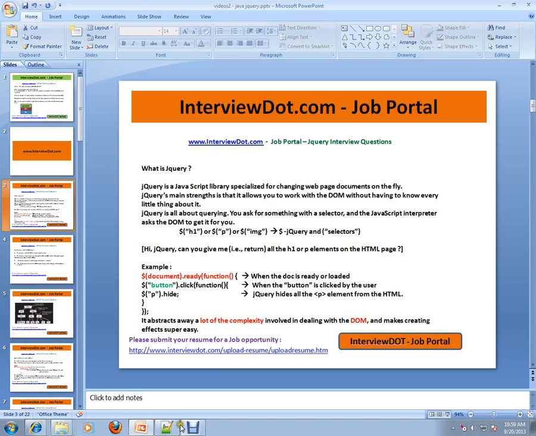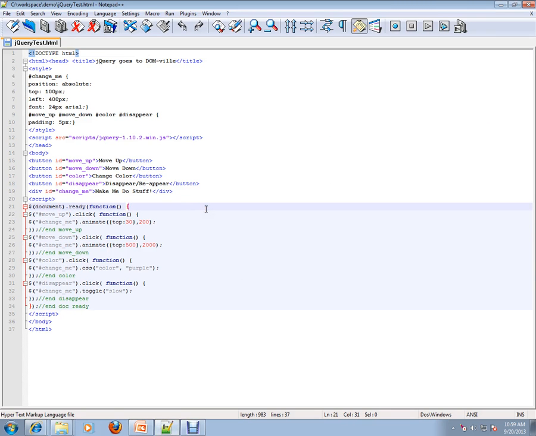Okay, so here I have written a small jQuery example. I told you within the script tag you have to write your jQuery code. So document ready is like ready, and I have 4 buttons here I have written. So I'm telling move up. For the button I have given ID so that I can get the exact button. So when I say $move up, that means whenever a button with ID move up is clicked, okay, do this function, animate. Okay, let's see how exactly it works.